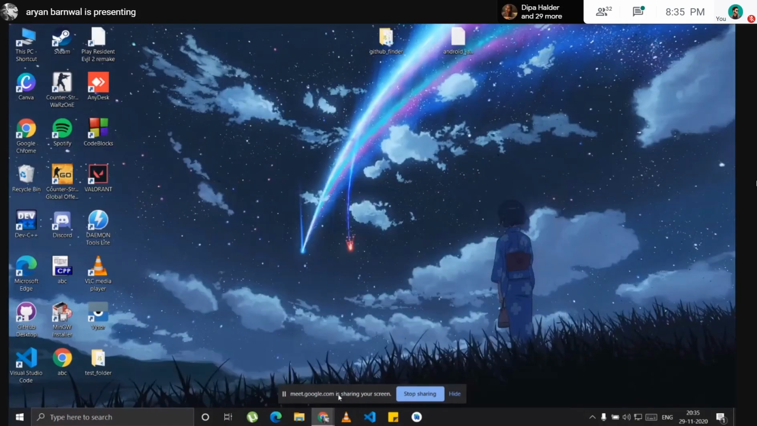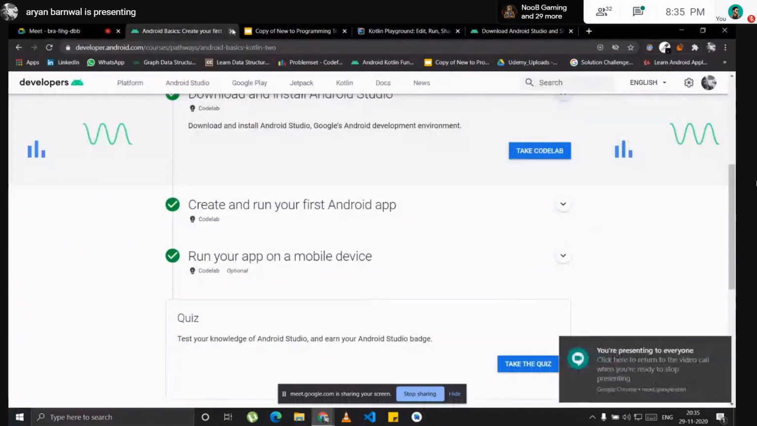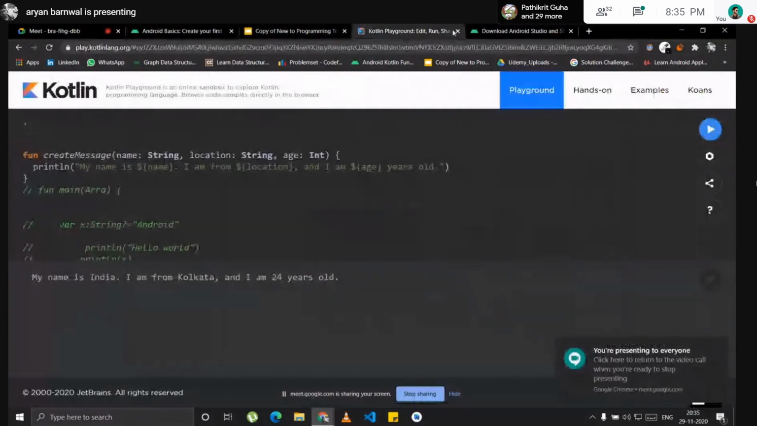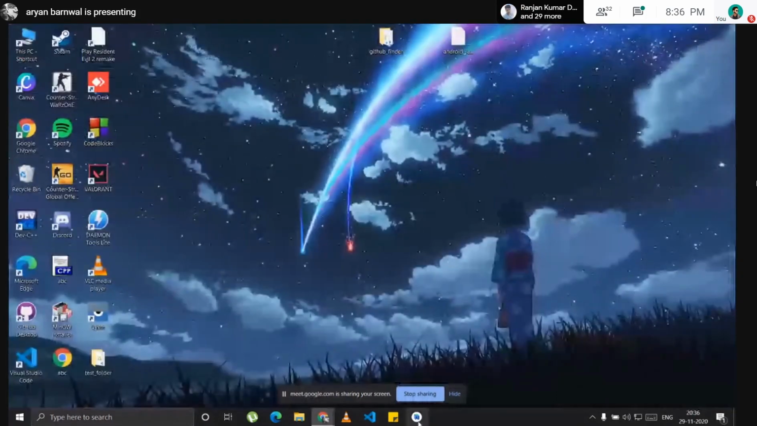Can everyone see my desktop? Yes. Okay, I will just close these things for right now. Kotlin Playground. I will just open my Android Studio.